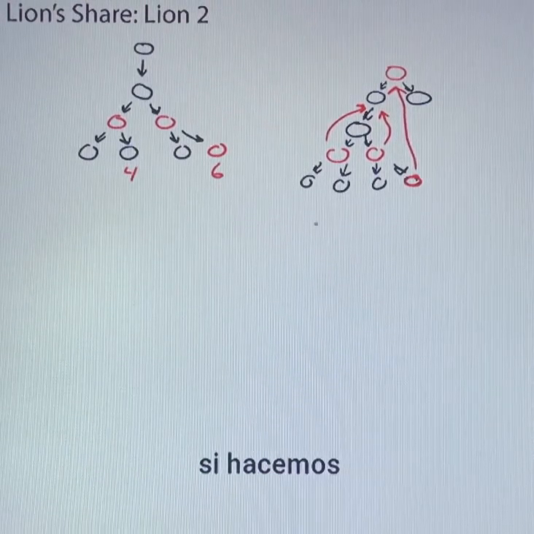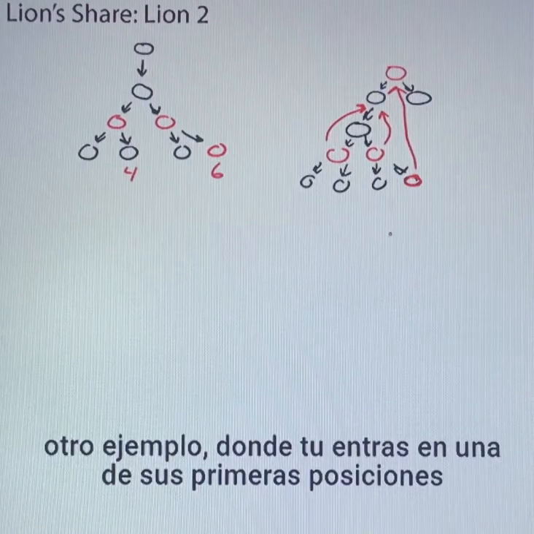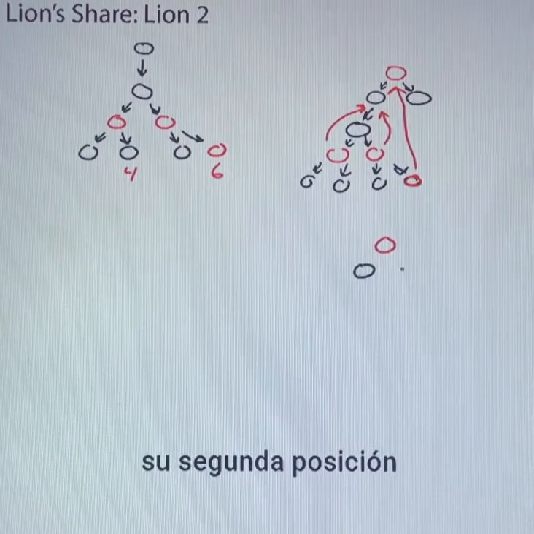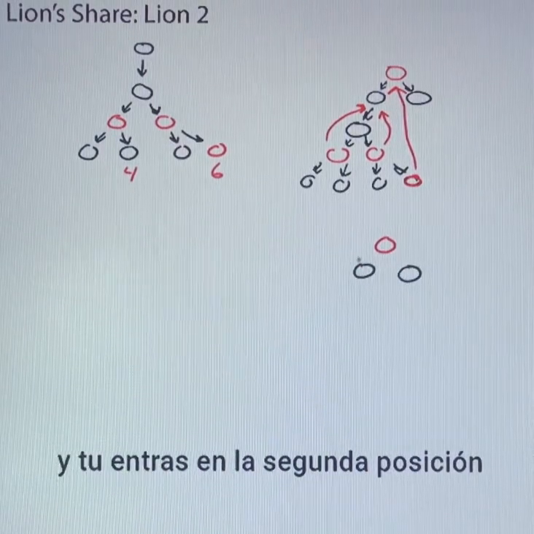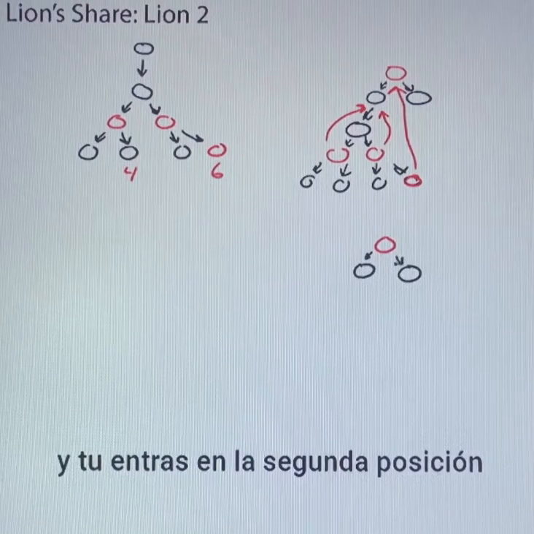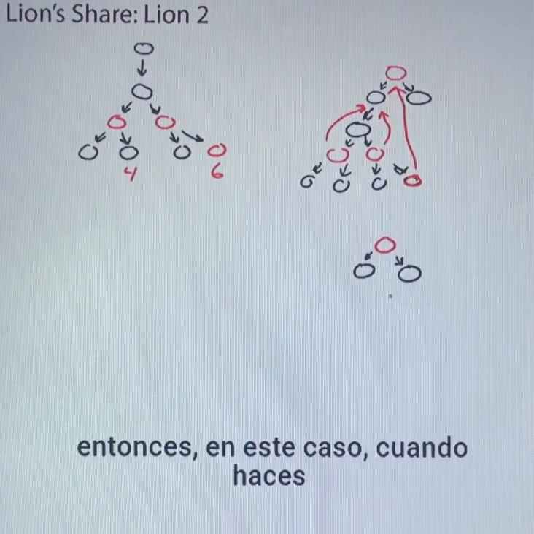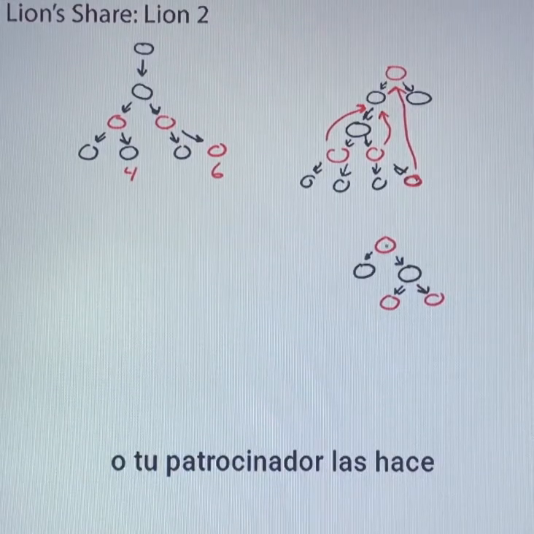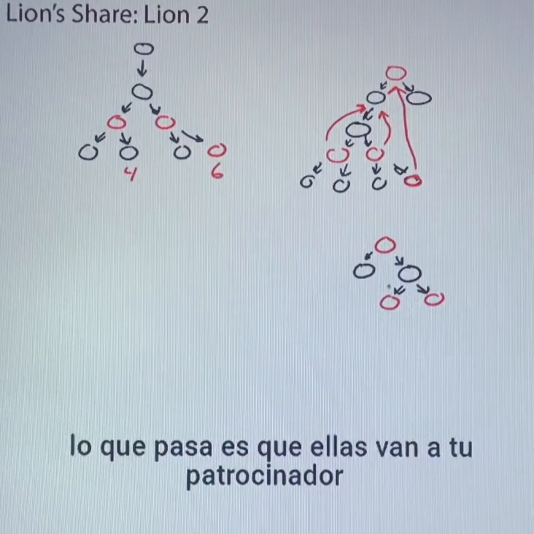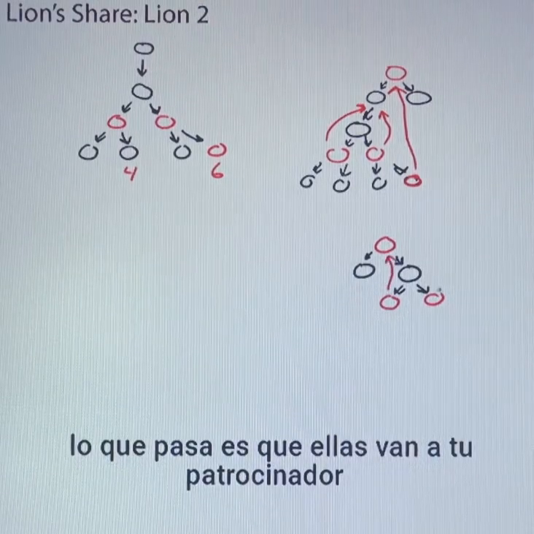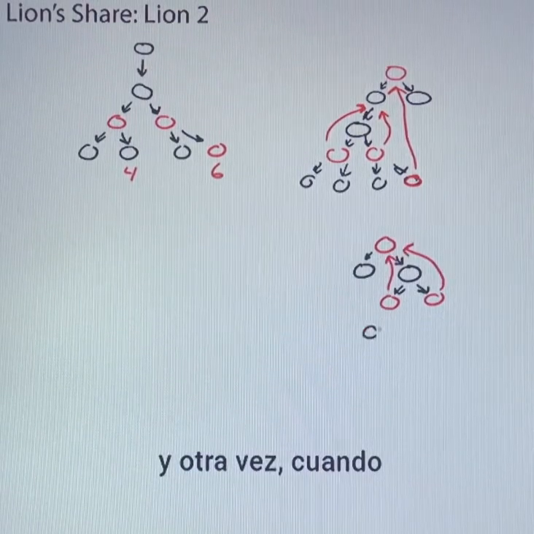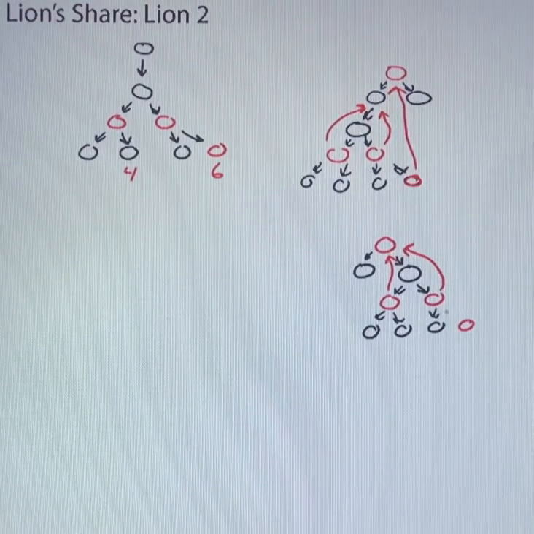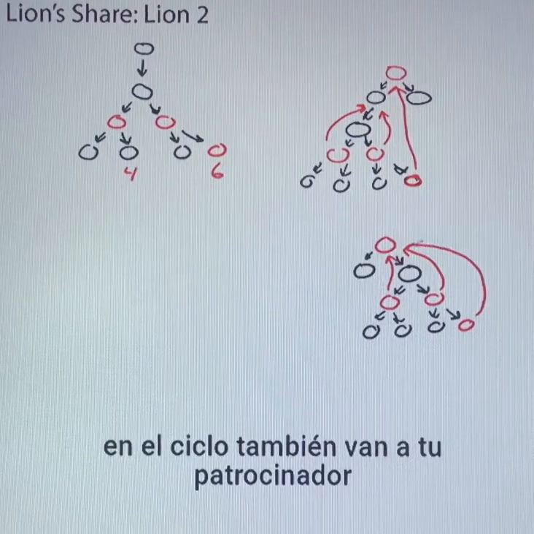If we do another example where you enter one of the 2 first positions, let's say that you have your sponsor here, he filled his second position, and you entered into the second position. So in this case, when you make 2 sales or fill your 2 first positions, or if your sponsor makes them, what happens is that they go to your sponsor. And again, when you have filled your matrix, the cycle also goes to your sponsor.